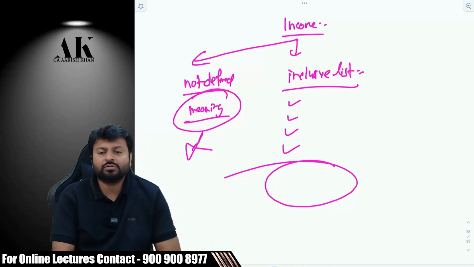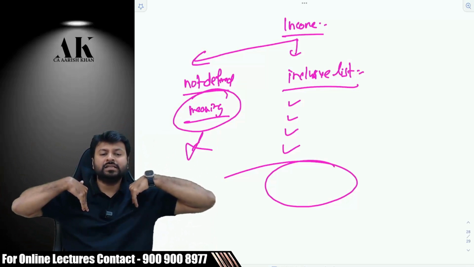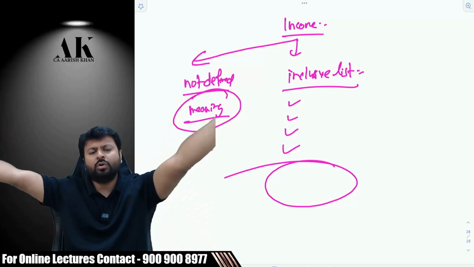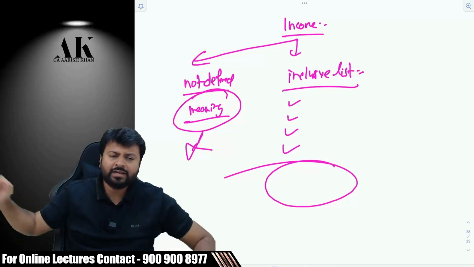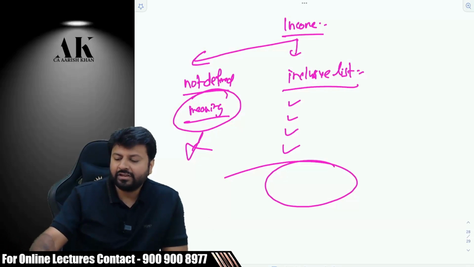Now that is supposed to lead to what? Litigation. You will say as an assessee that it is not income. The department will say it is income. Go to court, fight. The judge will interpret, yes or no. And this is the drama that is going to happen in the entire income tax law. And this happens at the level of interpretation. So this is what the definition of income is all about.